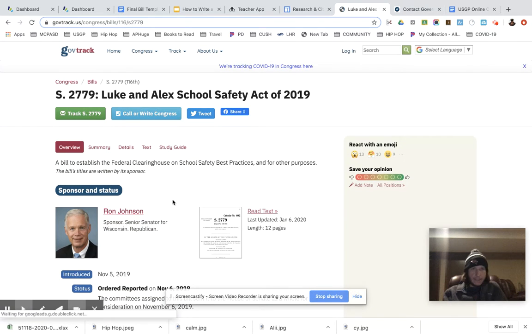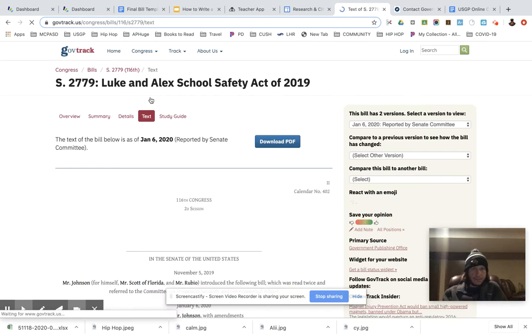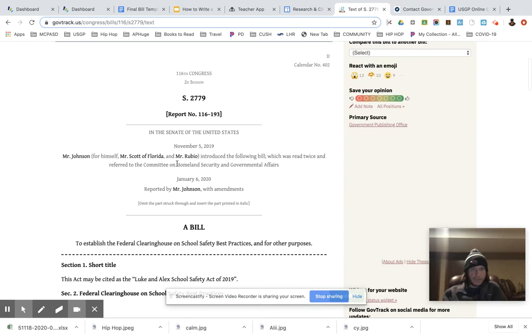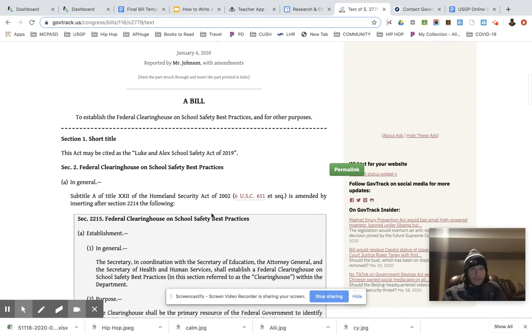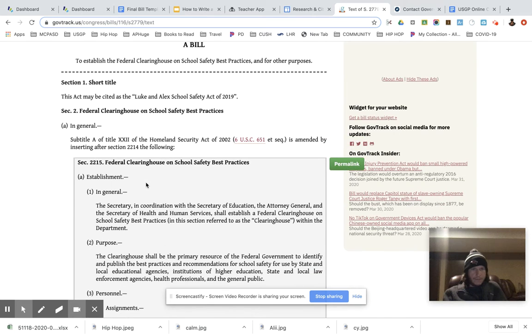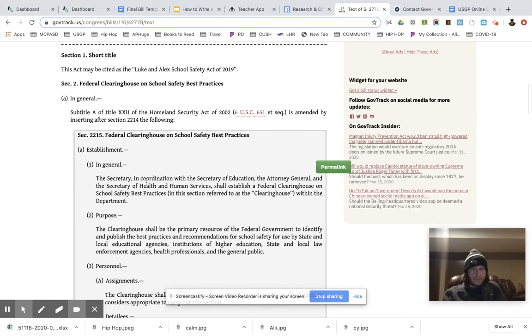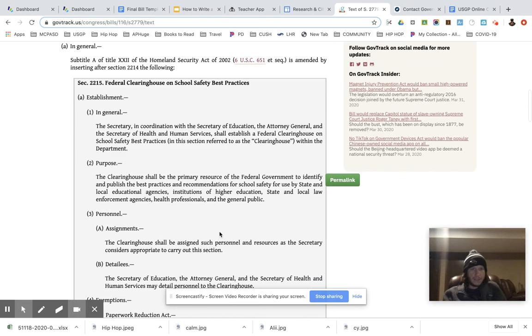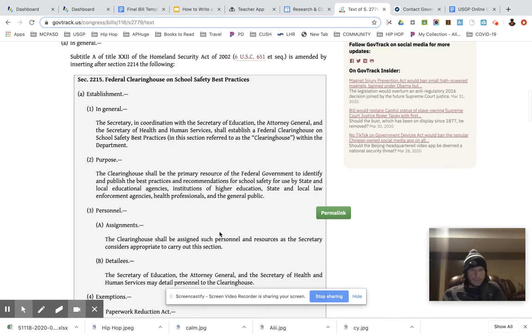So you can click on it and you can see the entire text, right? So you can see what it reads like, who sponsored it. You can see that it's sponsored by Ron Johnson and Rick Scott and Marco Rubio from Florida. And here it is, an act, and so on. Best practices. It looks like they want to install best practices and recommendations for school safety for use by state and local educational agencies, institutions of higher education, state and local law enforcement, and so on. So the federal government is trying to get involved in school safety, apparently, is what we're looking at here.